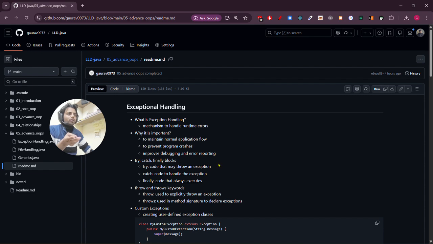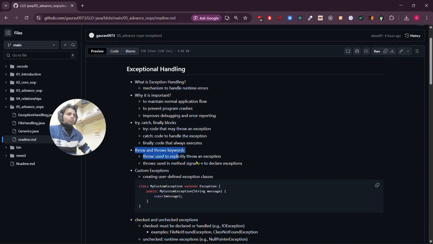In the try block, we write the code that might throw an error. The catch block catches that error, and we can write our desired messages. And then comes the finally block. Here we try to close the resources that have been utilized in the try block. And the finally block always executes.